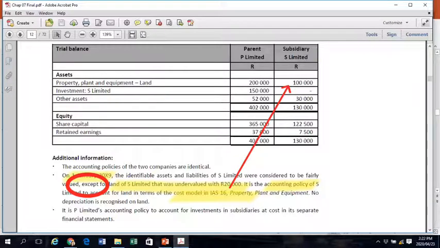So that tells you that S will not be able to value adjust that land of 100,000 Rand in its separate financial statements. And that does not constitute an error in the books of S. IAS 16 allows the cost model as an accounting policy for property, plant and equipment.